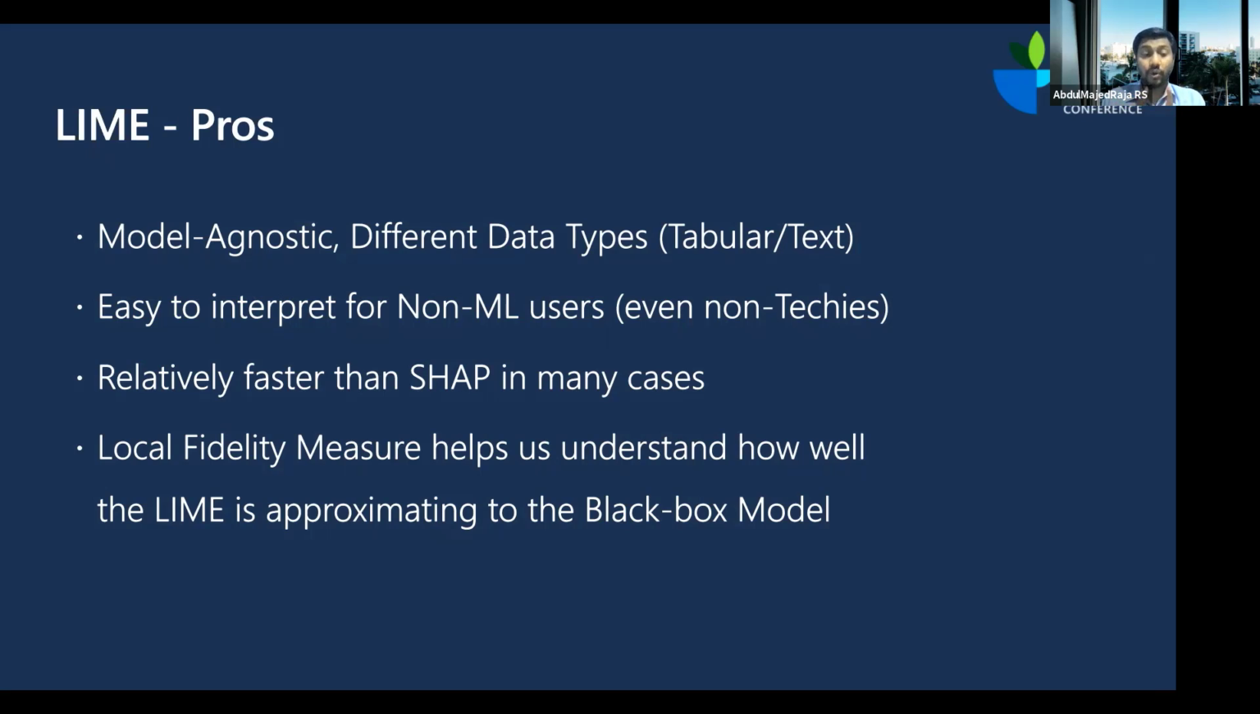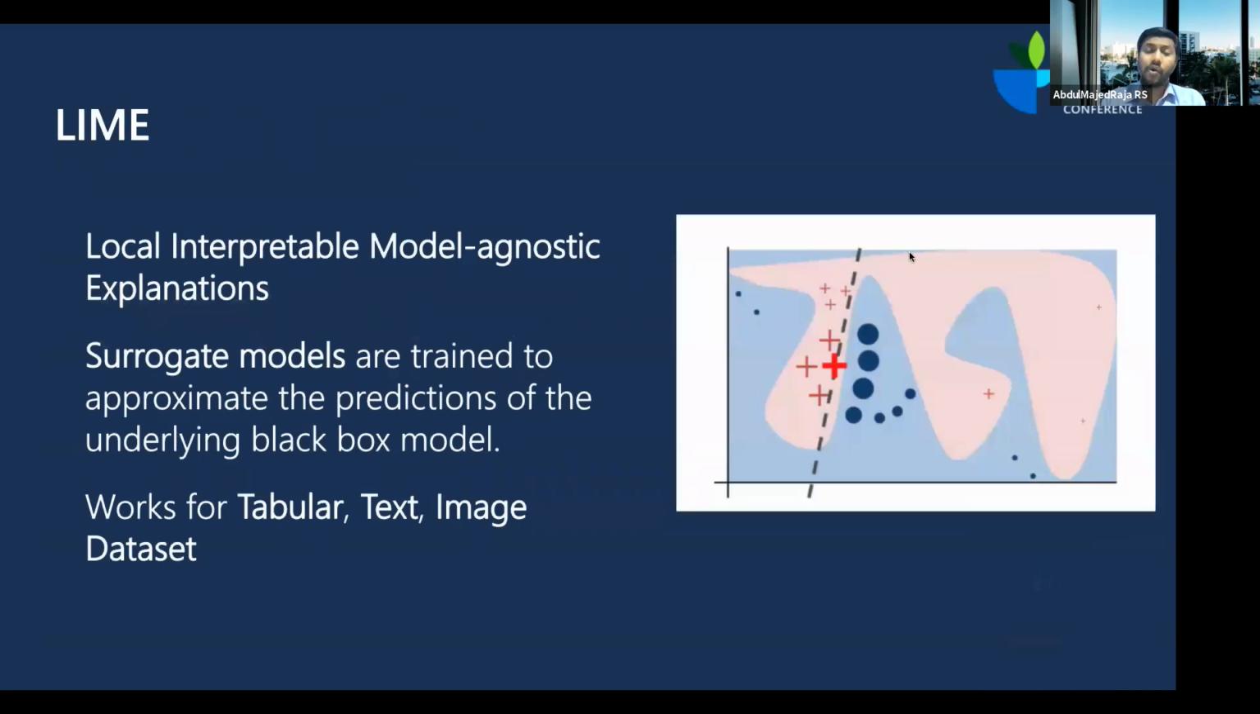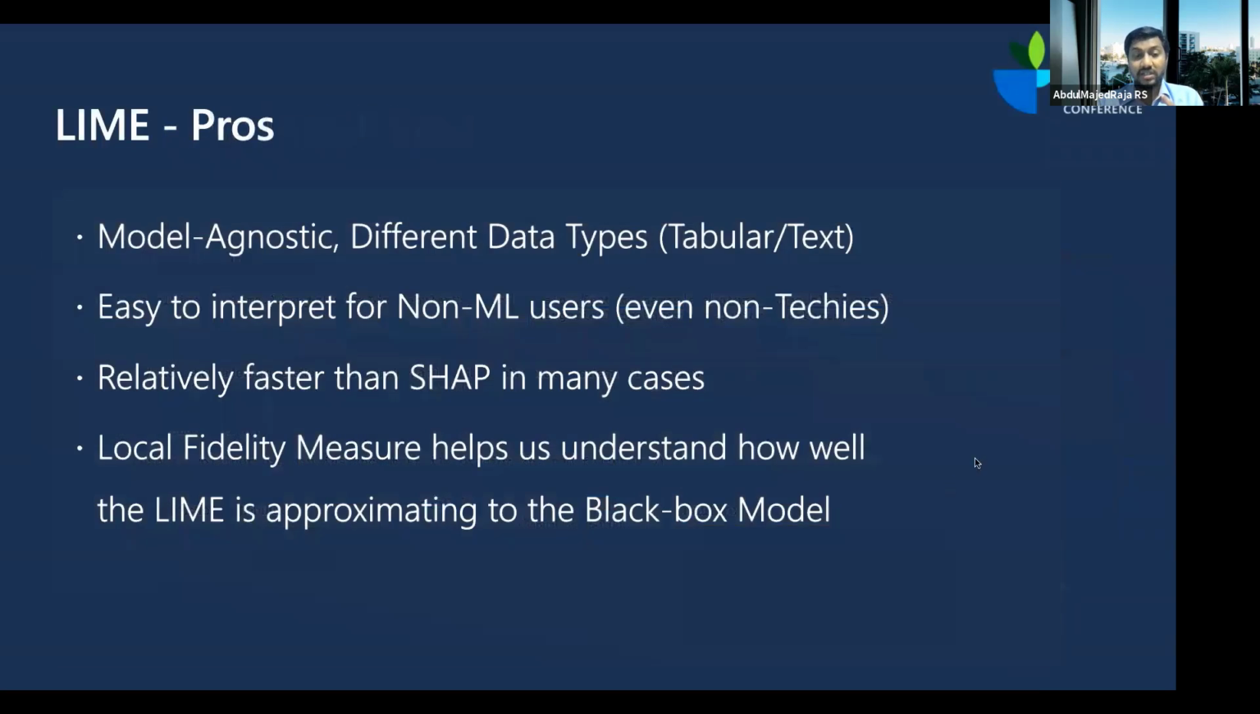And Lime also gives you one more important thing, which is called the local fidelity measure. At this point, you might ask me, how do I know the surrogate model that you build is actually a good model? That is where the local fidelity measure comes into the picture. This local fidelity measure is going to tell me how good the quality of the local model that I've built, the surrogate model, is. So the local fidelity measure is a nice measure to help you understand whether the surrogate model you built is of good quality and has high accuracy, so that you know the local model is going to approximate well the global black box model.